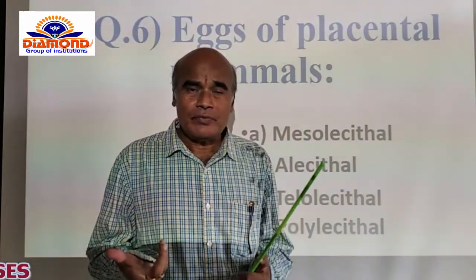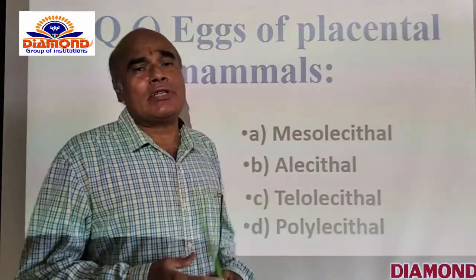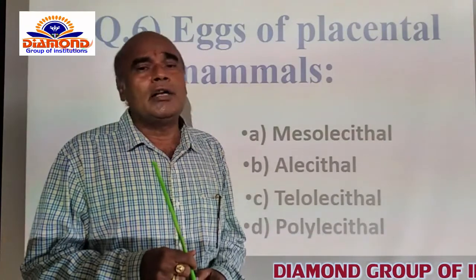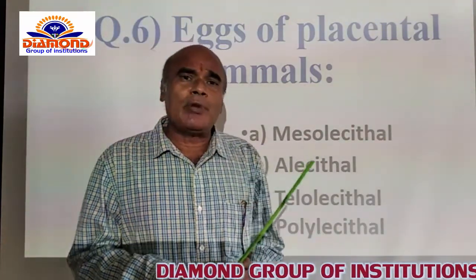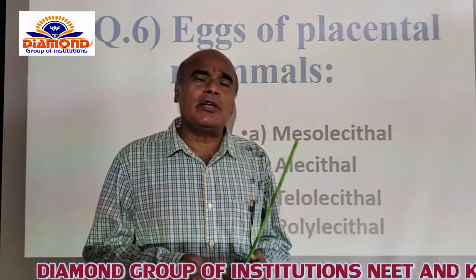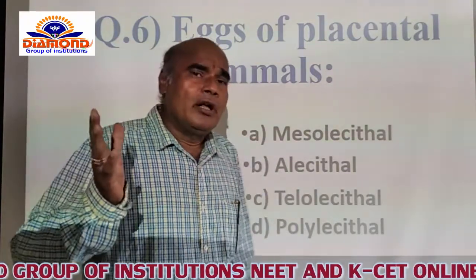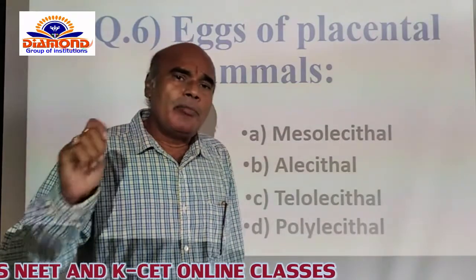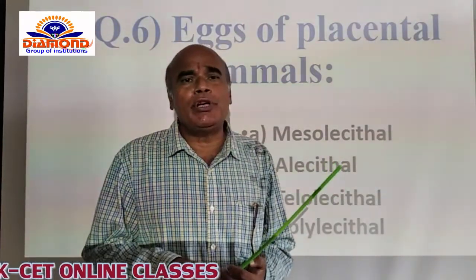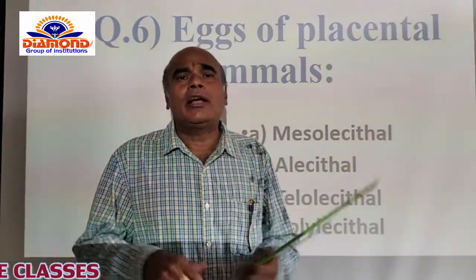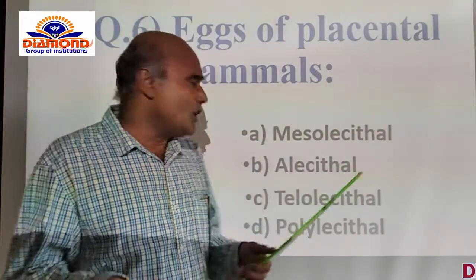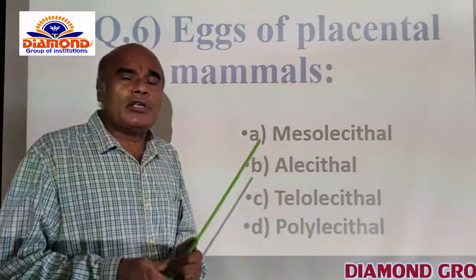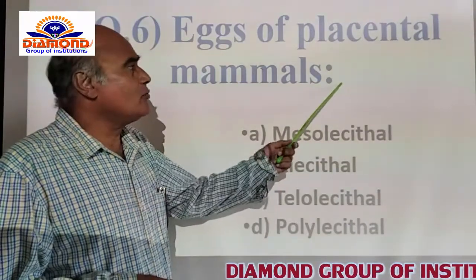There is no need for deposition of more yolk in the eggs of mammals because the placenta is a specialized structure that looks after the supply of nutritive substance during embryonic development. After the child is born from the uterus of the mother, the mammary glands of the mother provide the nutritive substance to the developing child. That's why there is no need for more yolk in the eggs of the mammals.